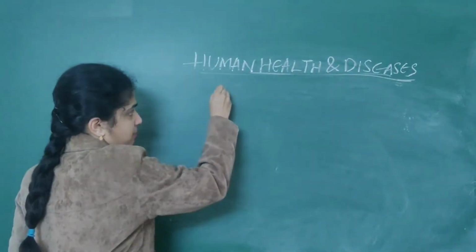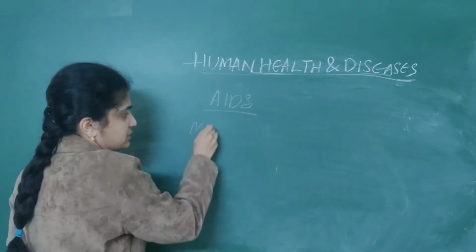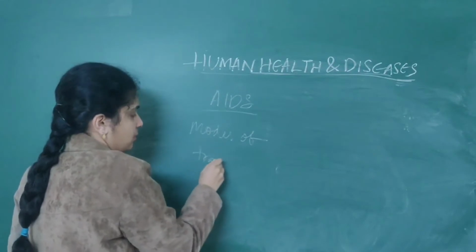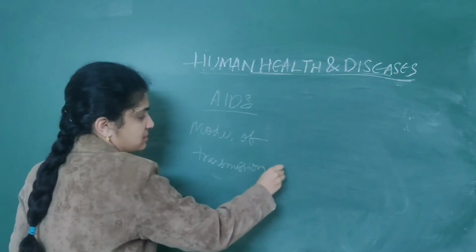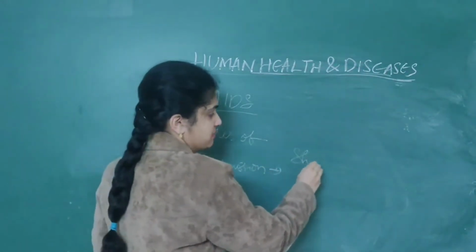So how is it spread? Modes of transmission of AIDS: how is it transmitted from one person to another? It is by sharing infected needles.